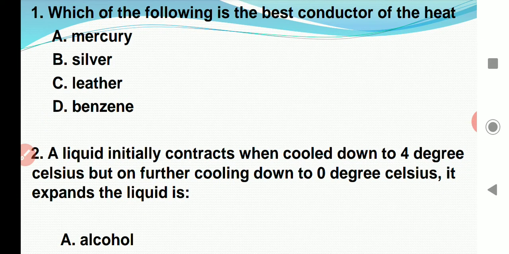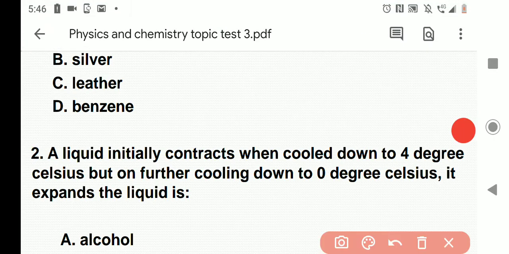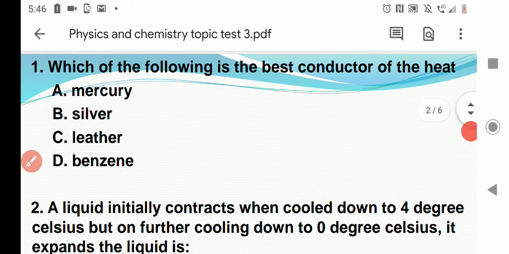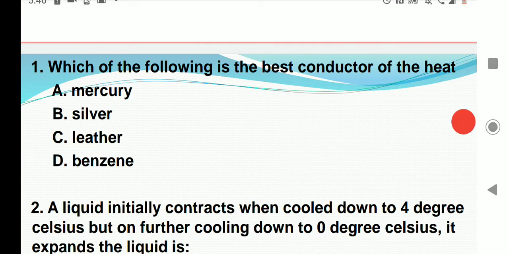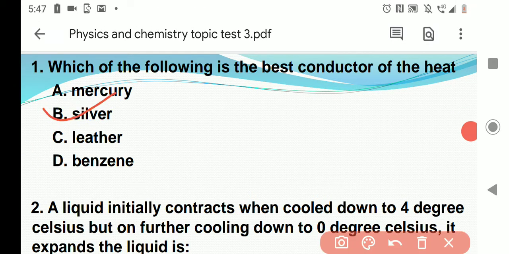First question, which of the following is the best conductor of heat? Option A, mercury. Option B, silver. Option C, leather. Option D, benzene. Answer is option B. Most of the metals are good conductors of heat.